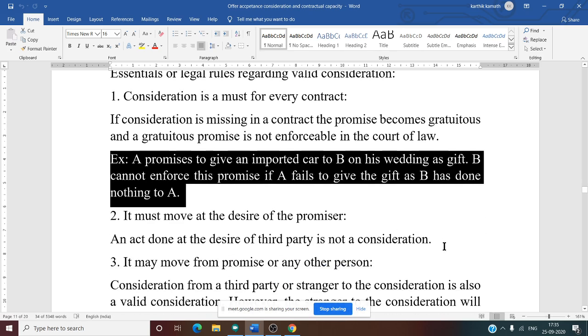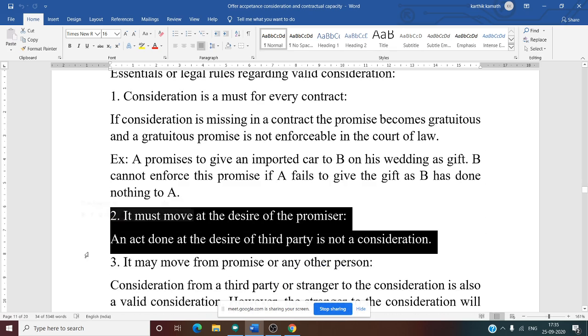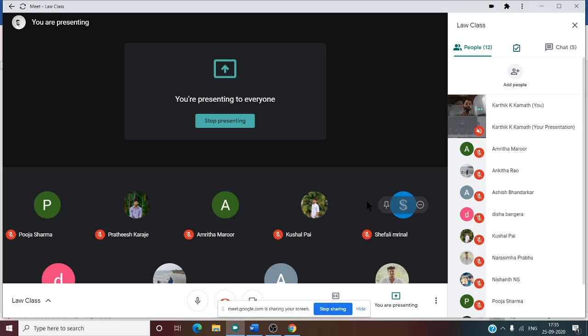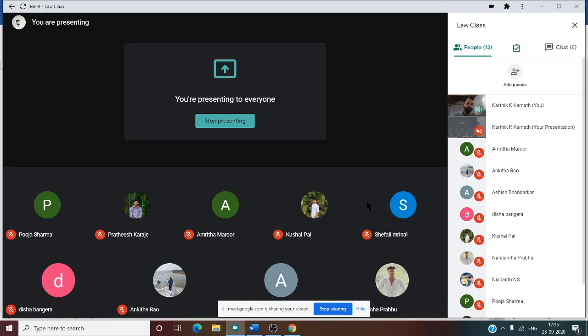Second, it must move at the desire of the promisor. That means an act done at the desire of a third party is not consideration. See what example you can give. There are three persons, A, B, C. There is a contract between A and B. A is the offeror, also known as proposer. B is the offeree, also known as promisee.